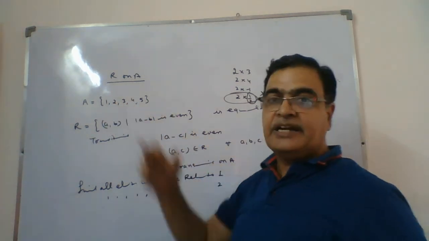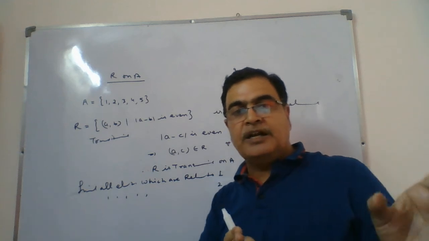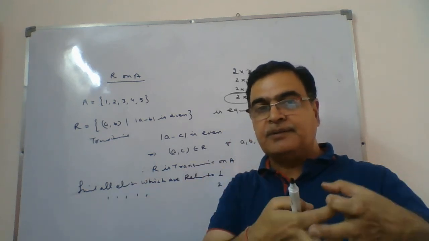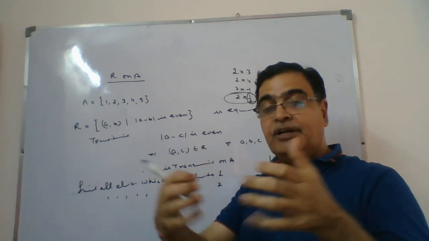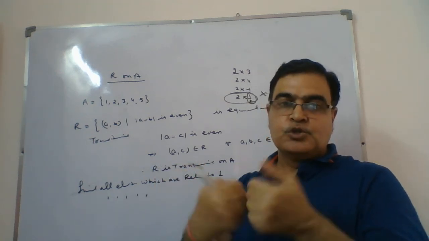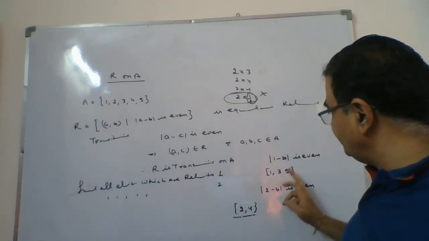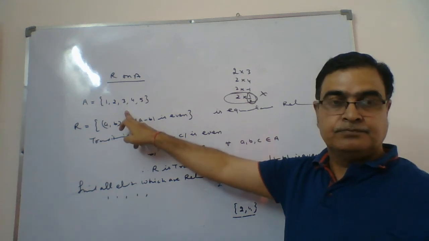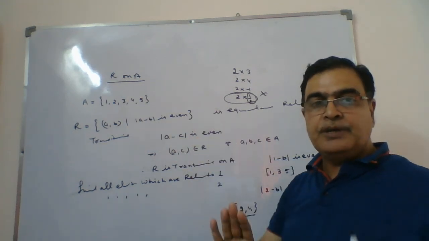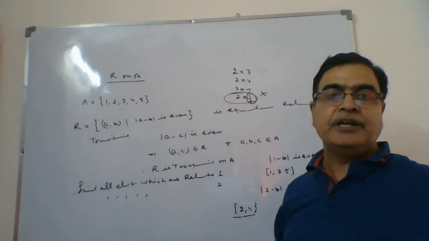So we will say this set can be partitioned in two parts now. One partition will be the collection of those elements which relate among themselves. Another partition is among the elements which are relating among themselves. So two partitions and nothing common among them. This and this are entirely different sets. Their union is the whole set. So this will simply be called the partition of set A, which I'll explain in the next class.